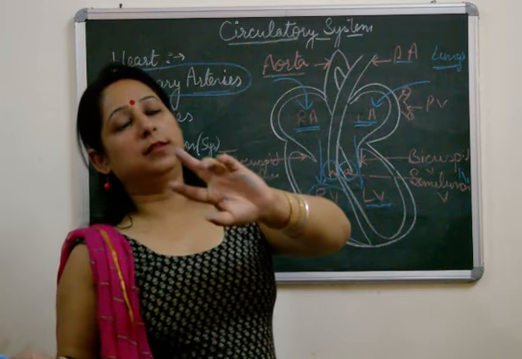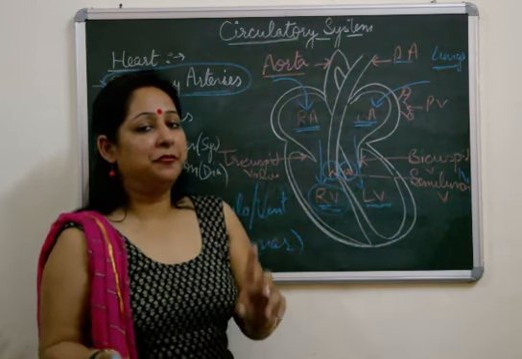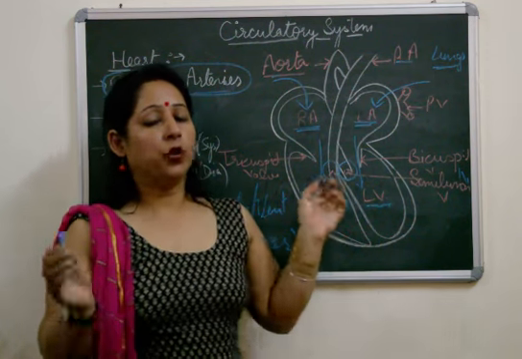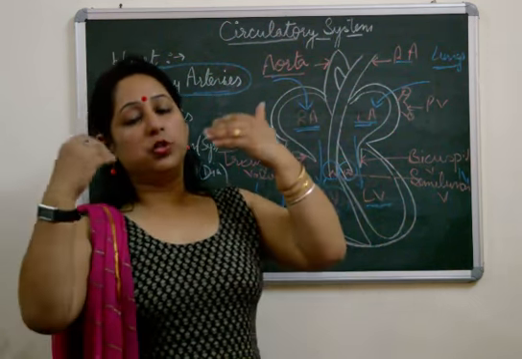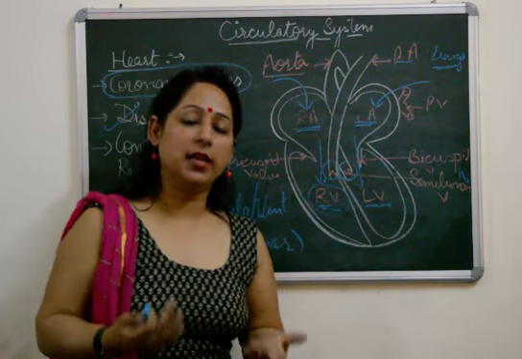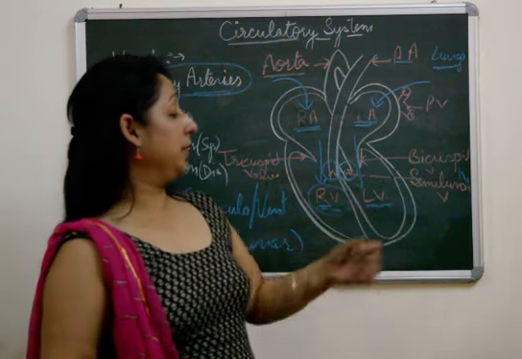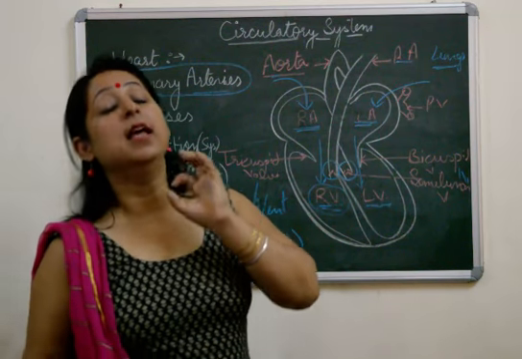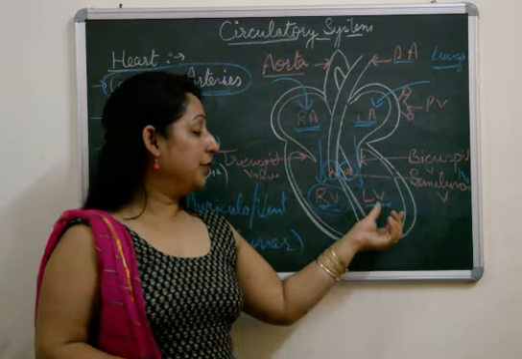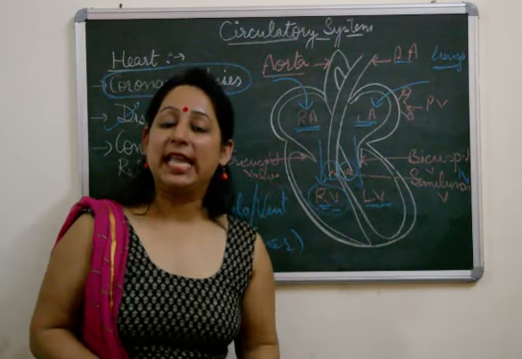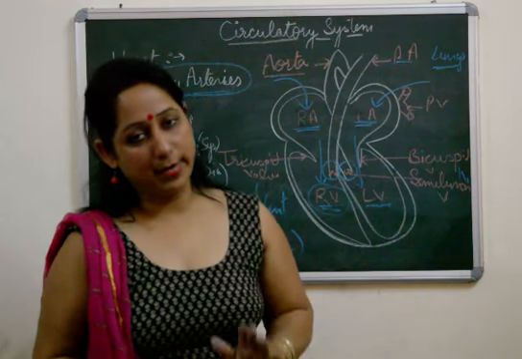The question can come in 2-3 ways. For example, first is why do the auricles have thin muscular walls and ventricles are thick. For this the answer is, auricles have to just pump the blood to the ventricles, hence they have thin walls, and ventricles have to pump the blood to longer distances, hence they have thick muscular walls. The other question may be why the left ventricle has the thickest walls among the other chambers. The answer for this is because the left ventricle has to pump the blood to the whole of the body, hence it has the thickest muscular walls.